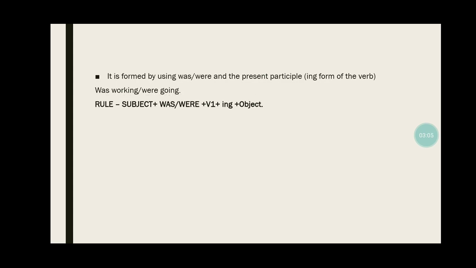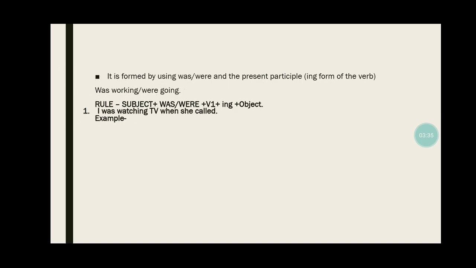And the rule of this is subject, was, were, first form of the verb, ing, and then object. For example, I was working in the hotel. What is subject here? I. Was. Working. Work आपका first form हो जाएगा of the verb, and ing is the present participle and then the object.